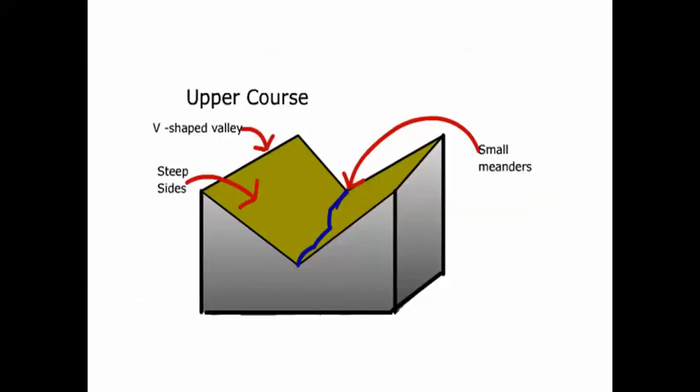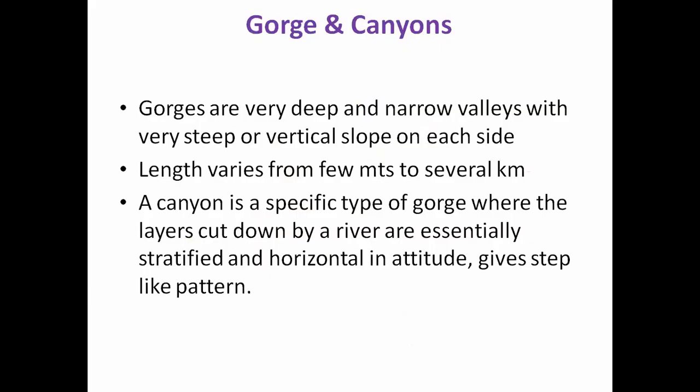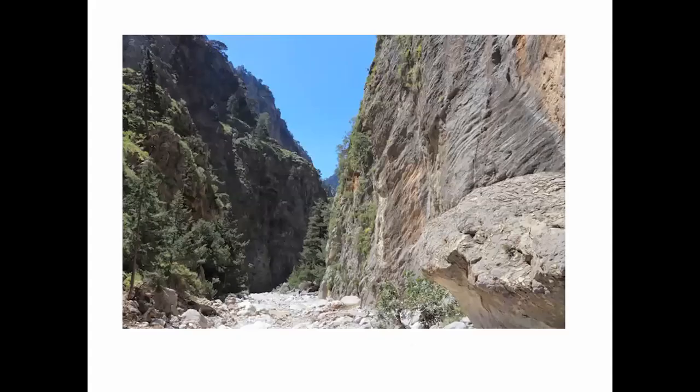So these are the V-shaped valleys. Steep sided slopes are there towards both sides. Now, the second type of valleys are considered as gorge and canyons. Such valleys are considered as gorge and canyons.